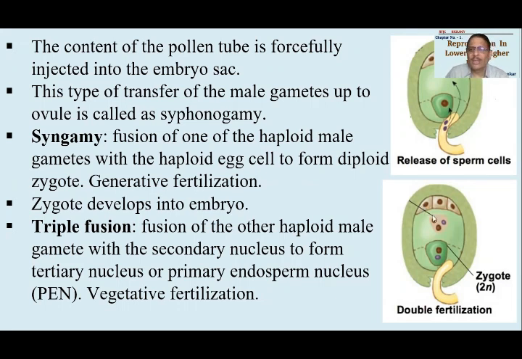Secondary का मतलब diploid था. अभी एक और male gamete उसके अंदर fuse होने के बाद ये tertiary बन जाएगा. So remember this very well. It becomes tertiary nucleus. This tertiary nucleus is also called primary endosperm nucleus. Why primary endosperm nucleus? Because this nucleus will divide and redivide so as to form endosperm. What is endosperm? Endosperm is a nutritive tissue for development of the embryo.